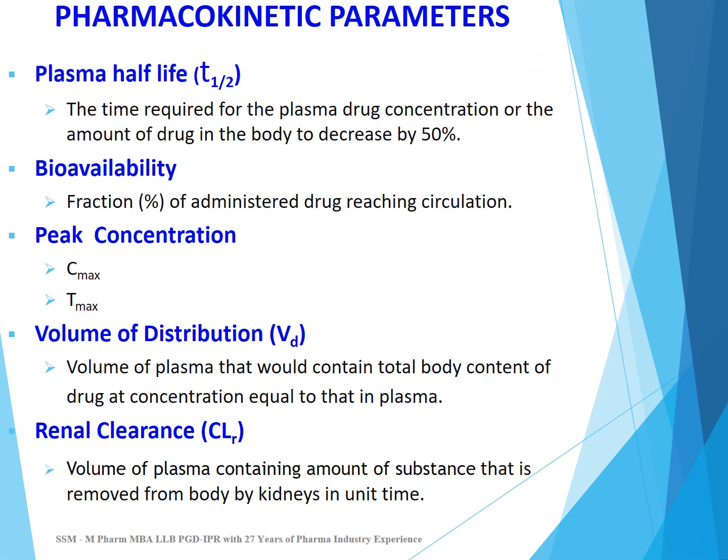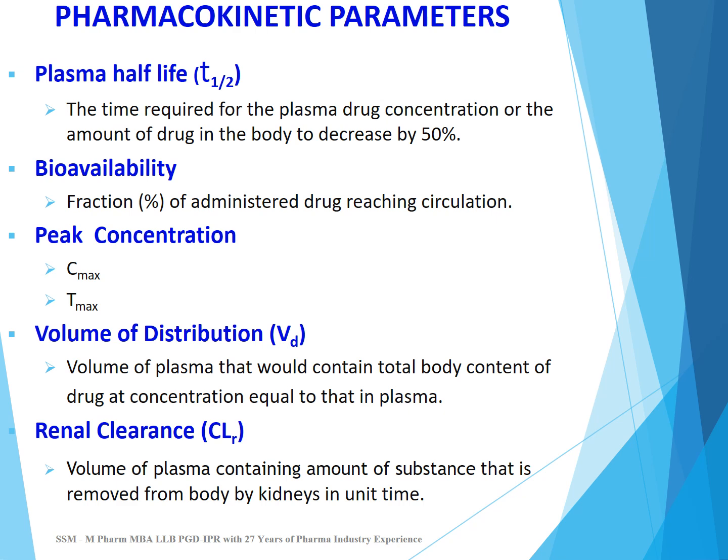Pharmacokinetic parameters: plasma half-life, or T half. It is the time required for plasma drug concentration or amount of drug in the body to decrease by 50%. Bioavailability is percentage of administered drug reaching circulation. Peak concentration: the maximum concentration that happens in the plasma after administration is called Cmax, and the time when this Cmax occurs is called Tmax. Time after administration when Cmax happens is called Tmax.